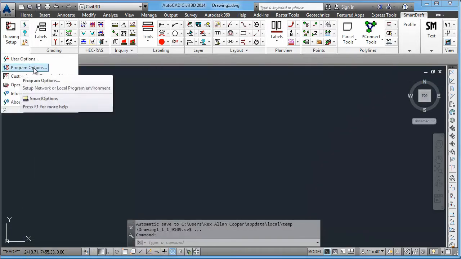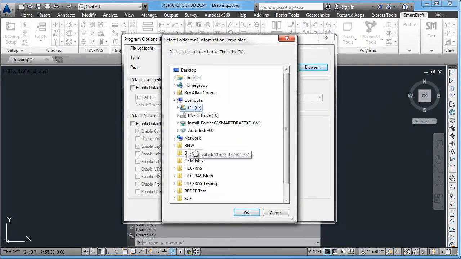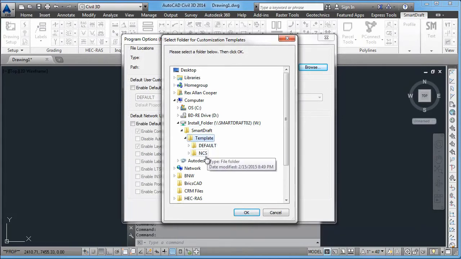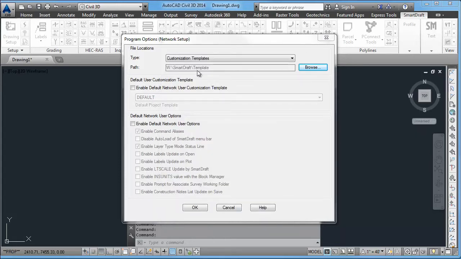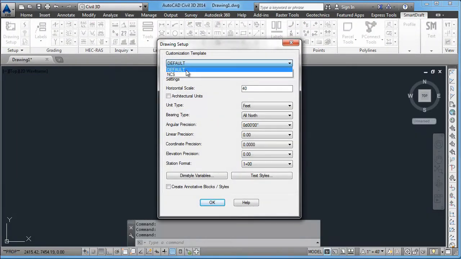Now, under Program Data, I'll make sure that Customization Template is selected and browse to the W drive SmartDraft template. Not which template I want to choose, but the folder that all the templates are in, so that when I'm using the program, I can choose the appropriate template in case our company has more than one. So now, when you're in here, you're actually pulling those two customization templates off of the W drive, not off of the C drive.